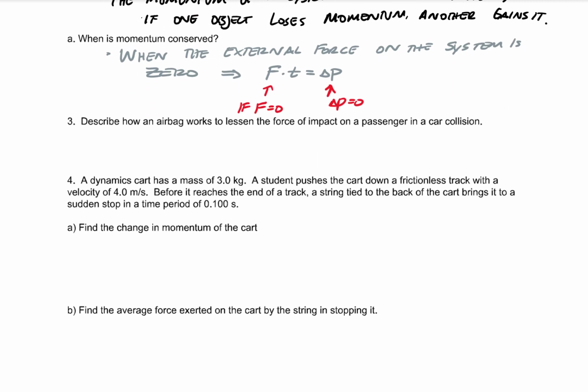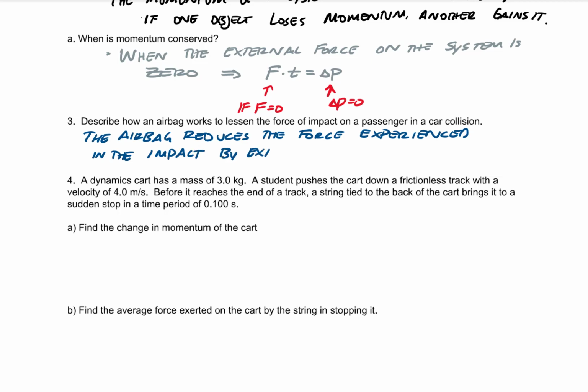All right, so for the airbag, the passenger is still stopping. So the airbag reduces the force experienced in the collision, in the impact, by extending the time. All things considered, without the airbag or with the airbag, the passenger is going to experience the same impulse no matter what. So the airbag does not change the impulse. What the airbag does is change the force. It makes it smaller by extending the time.